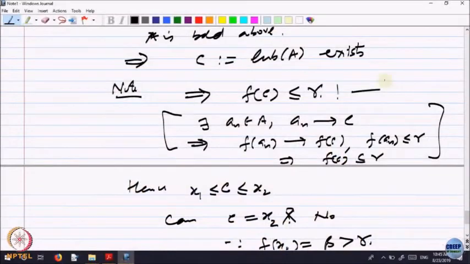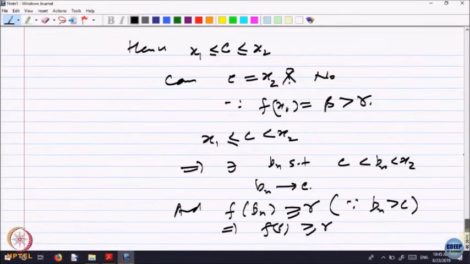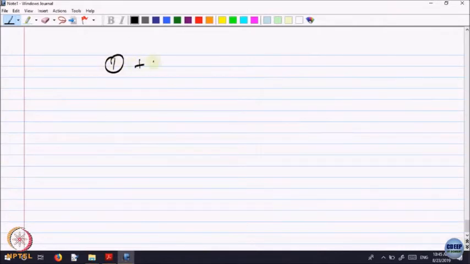So, the limit has to be also bigger than or equal to gamma. So, this is second, and the first one was that it is less than or equal to. So, this is 1, and you can call this 2 if you like. 1 and 2 imply f of C is equal to gamma, and that finishes the proof.